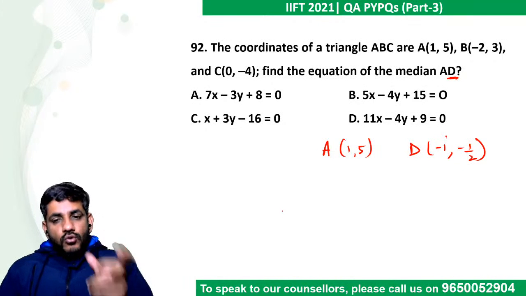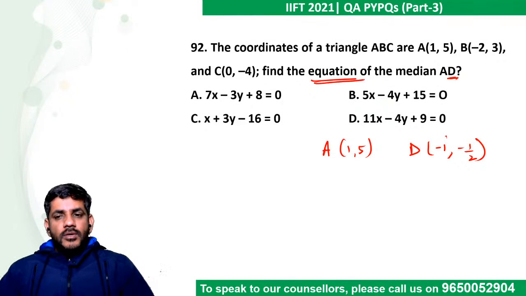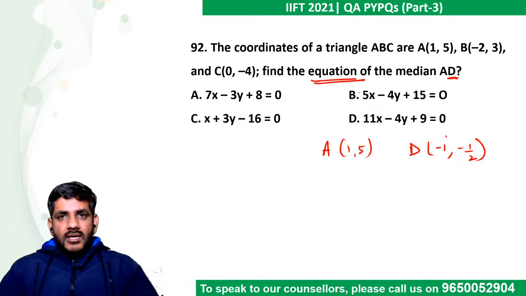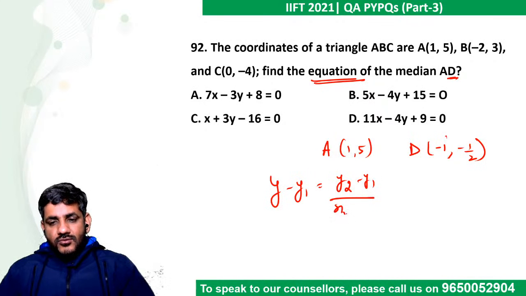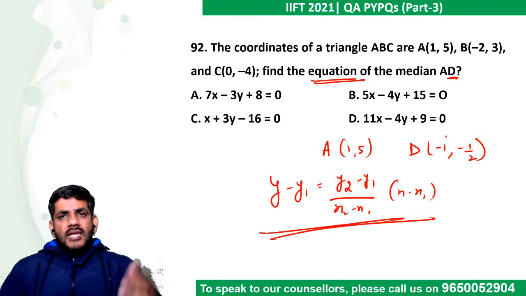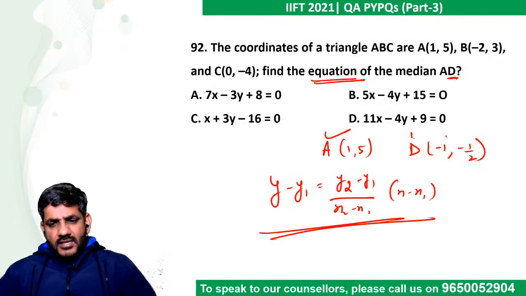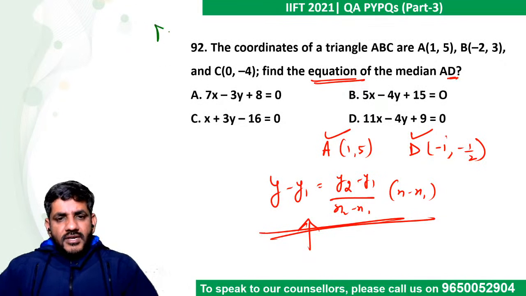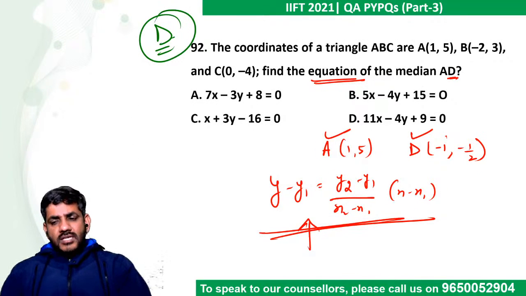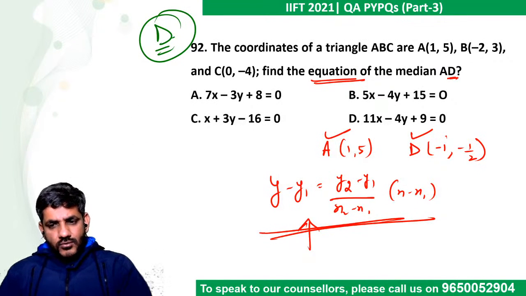If I have 2 points, how do we write the equation of that line? I mean, should I ask about it? We all know y minus y1 is equal to (y2 minus y1) upon (x2 minus x1) into (x minus x1). Can there be an easier question? A is there, D is there. You just have to put them and you have to get the answer. Definitely doable question. Who says it is not a doable question? Definitely doable. Must do it.